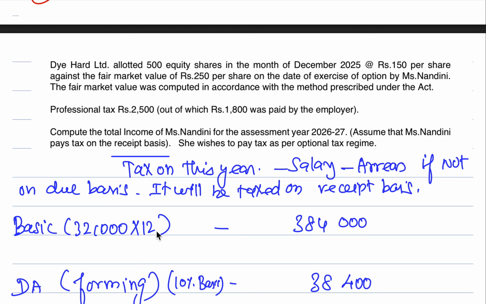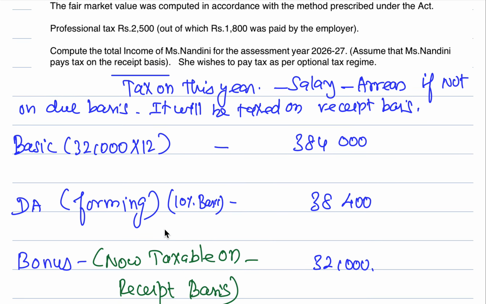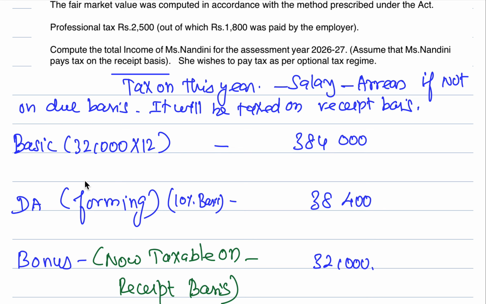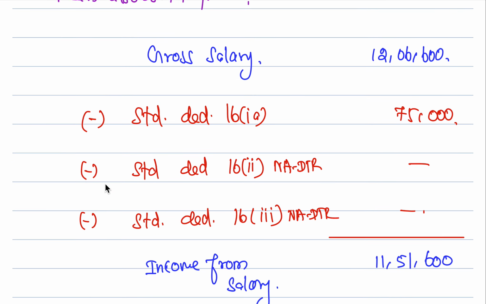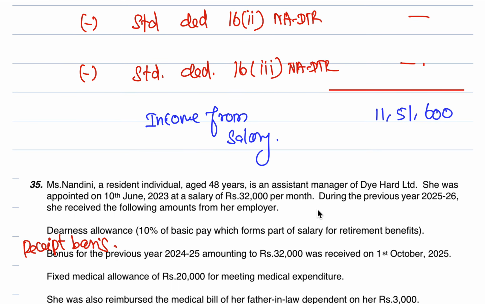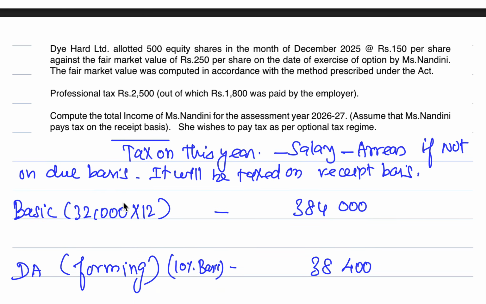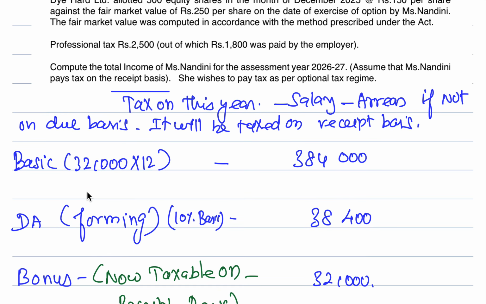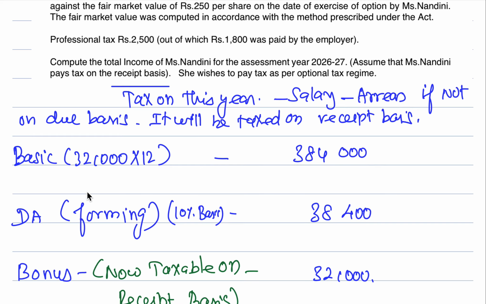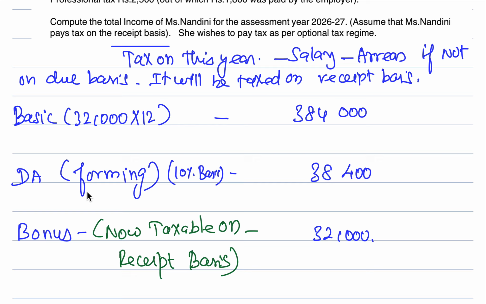What is basic pay? 32,000 into 12, 3,84,000. How did you get this 32,000? It was given in the question. As you could see here, 32,000 rupees per month multiplied by 12 months, which is 3,84,000, is the basic salary. What is dearness allowance? I have explained what dearness allowance is in the previous session, previous videos. You can check my channel there. Okay, DA forming 10% of basic.